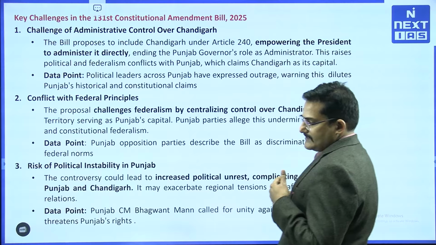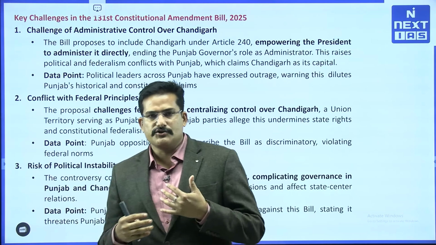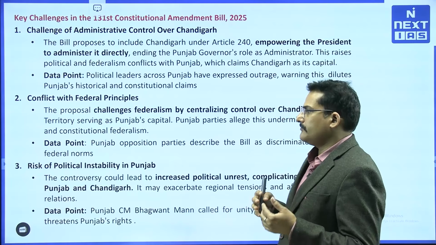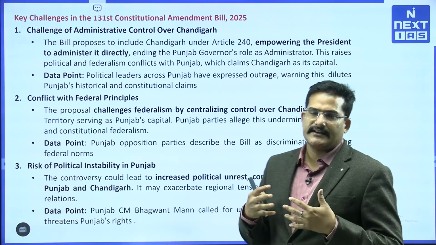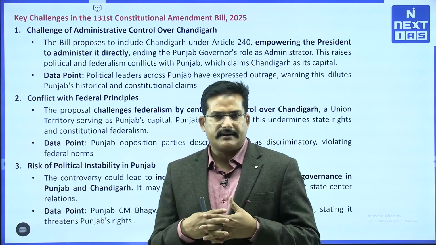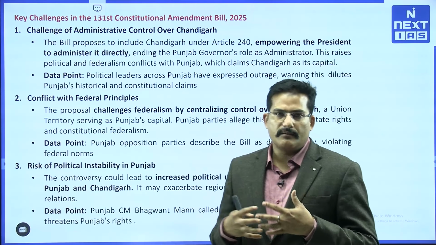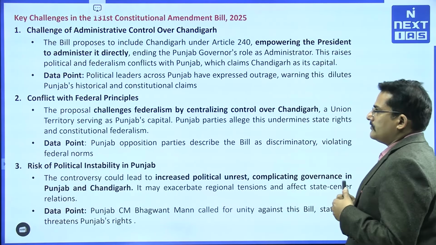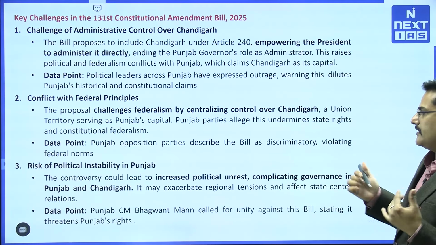Also, such a move will somehow jeopardize India's federal structure, right. Why? Because we are a country having a federal character, and bringing a state capital under the direct control of the Union government will jeopardize India's federal principle to a large extent.